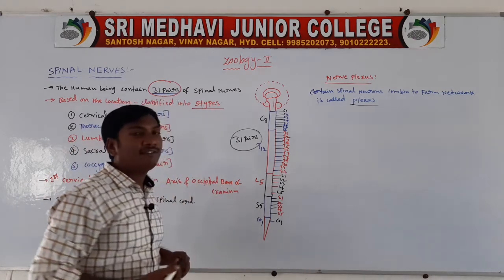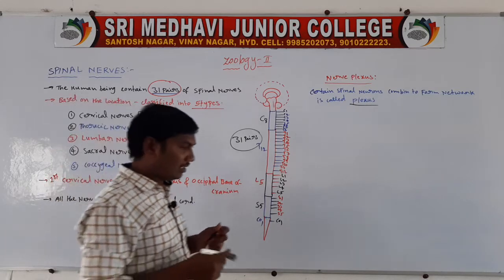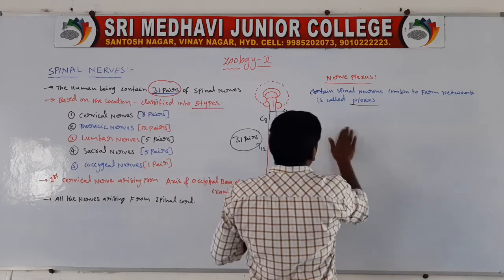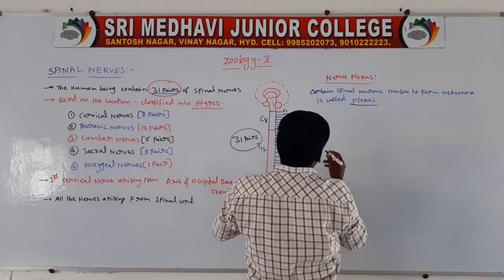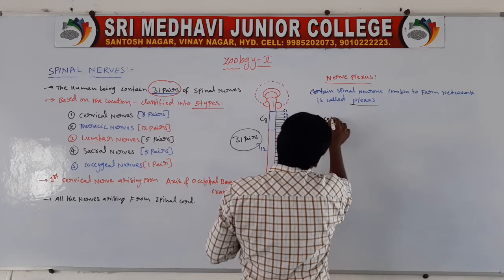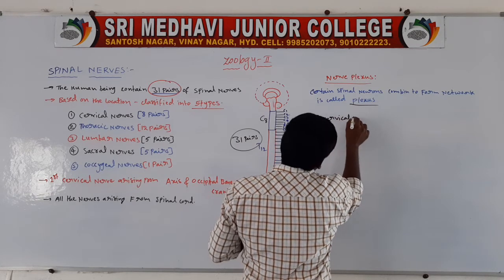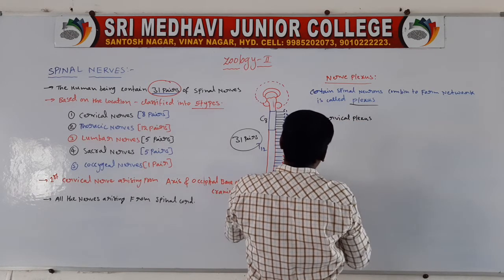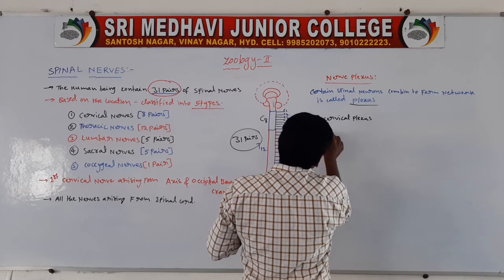In total, there are 5 plexuses. First one, cervical plexus. Second one, brachial plexus.